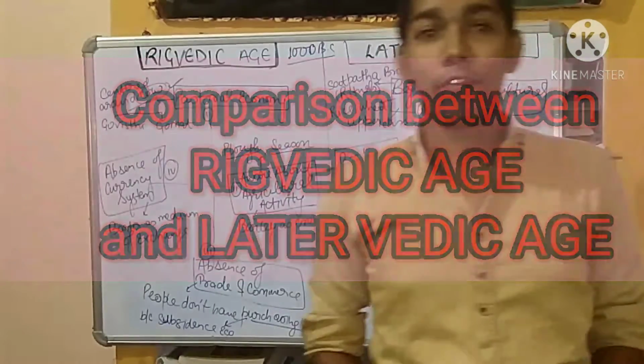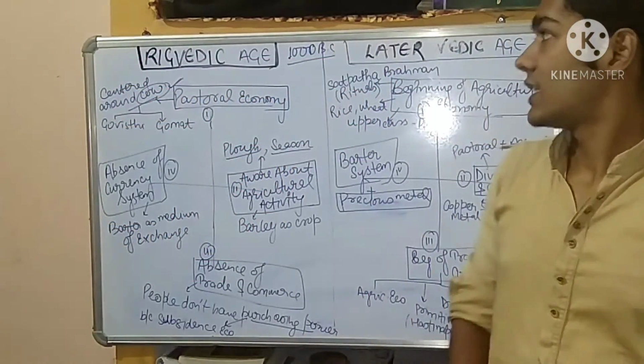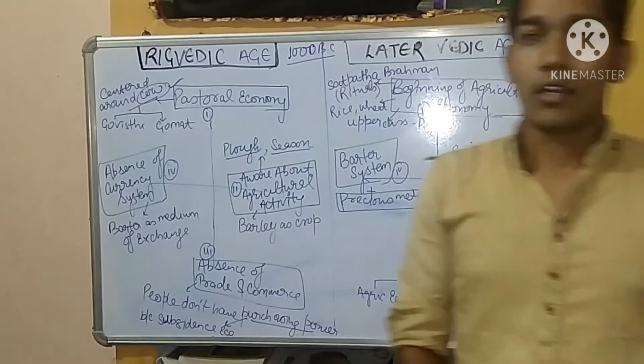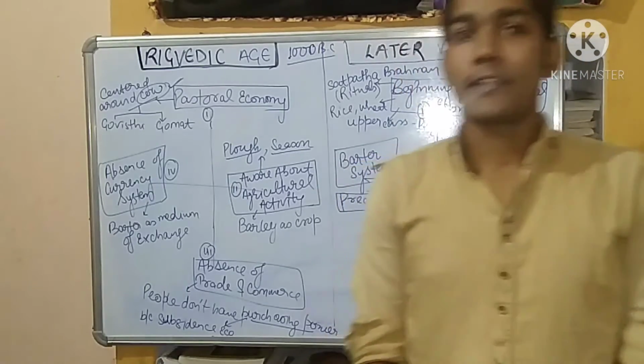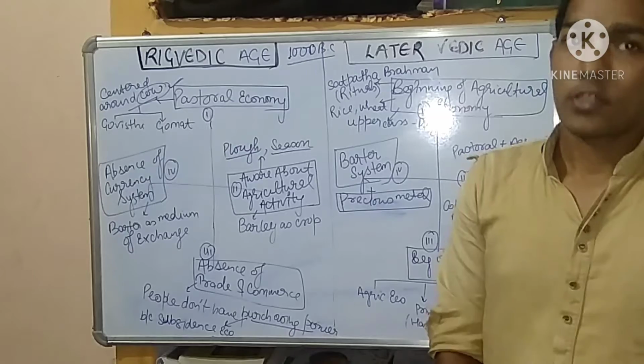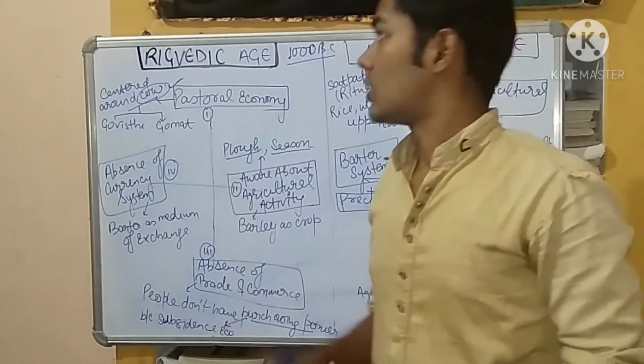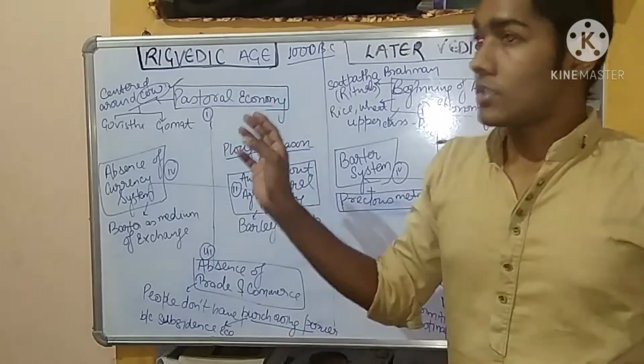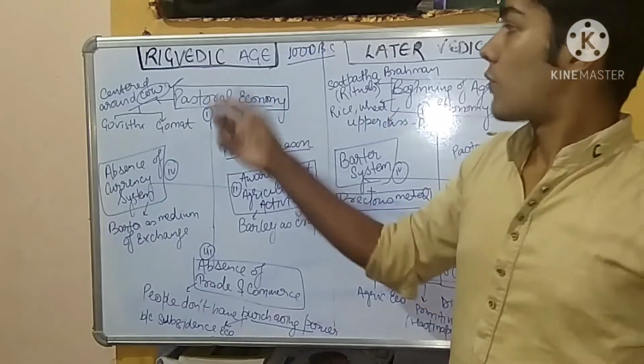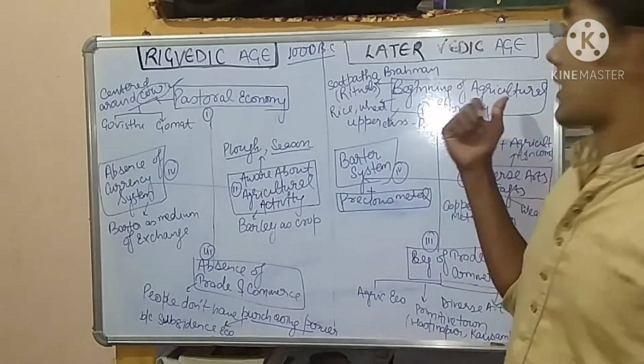Hello friends, we will discuss the comparison between the Rigvedic age and the Later Vedic age in terms of economy, then society, then polity and religion. First of all, we will discuss in terms of economy. So in the Rigvedic age, the formula is that we move from the pastoral economy to the agricultural economy.